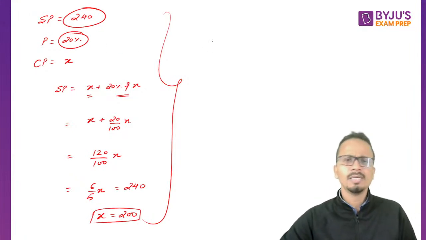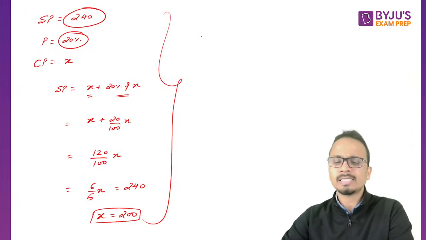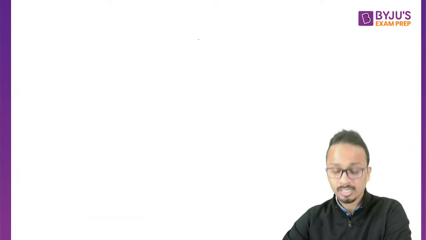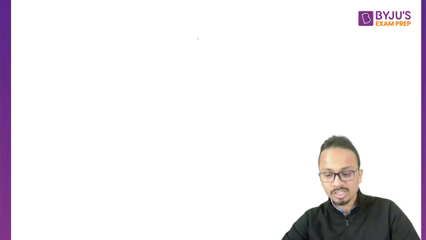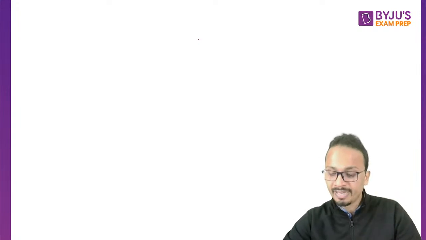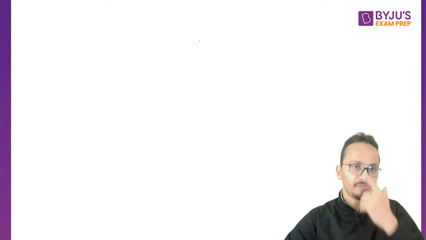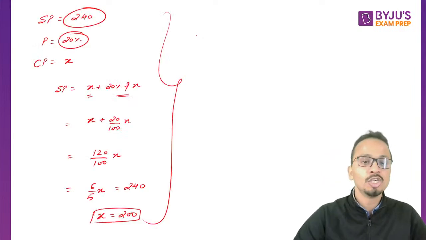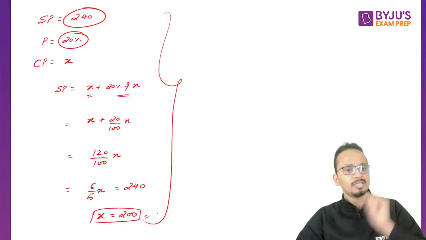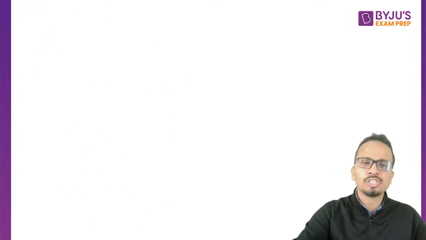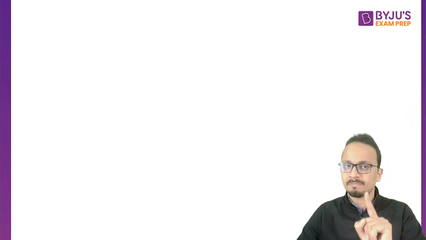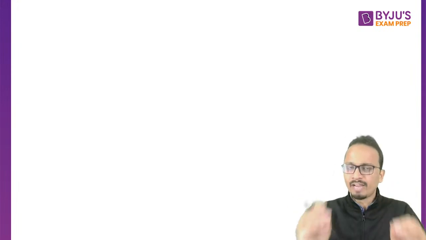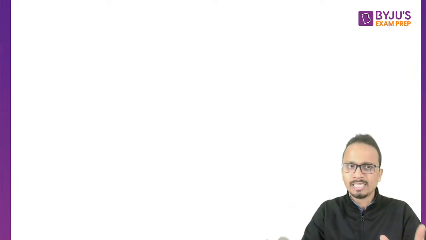Okay, now this is basically the concept of multiplication factors. Whatever I'm going to teach you in the next few minutes will be very relevant and very important in order to save a good amount of time in such calculations. So guys, 192 will not be the answer. 200 will be the final answer for the previous question. Now let's see how you can manage this particular thing in a single step. We'll be taking around 5 to 6 minutes to understand this.